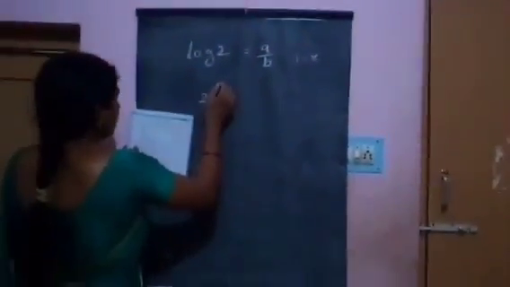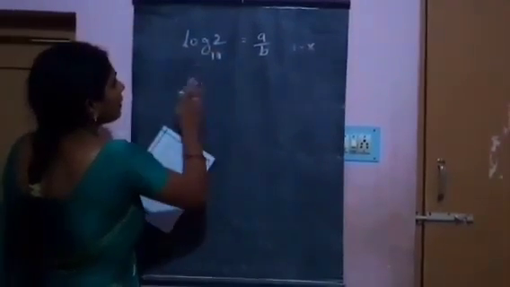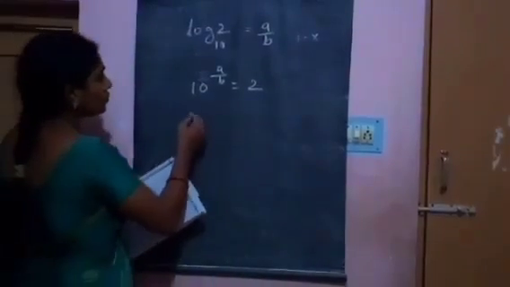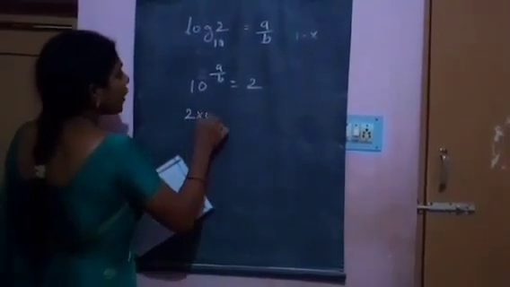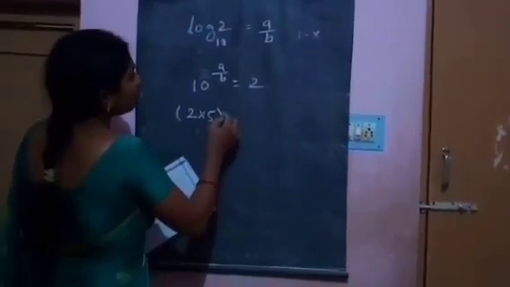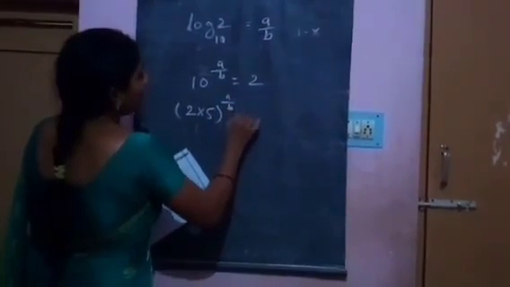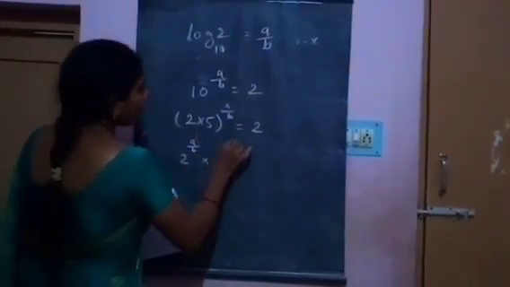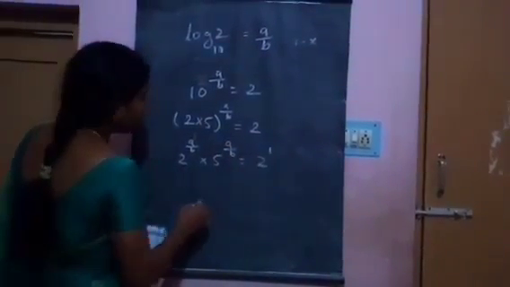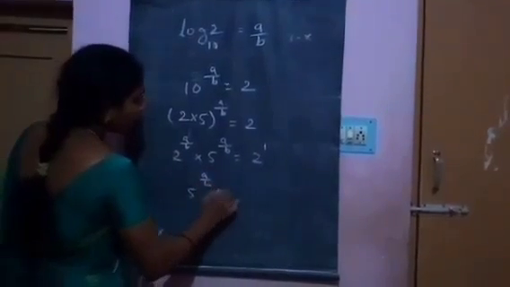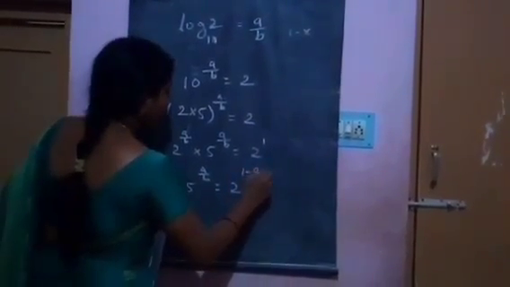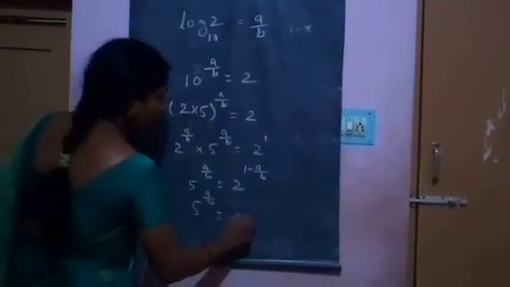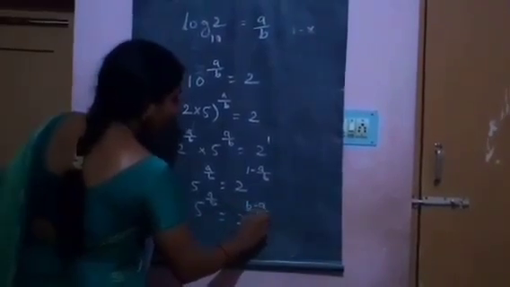2 power base 10: 10 power a by b equal to 2. 10 can be written as 2 into 5. (2 into 5) power a by b equal to 2. 2 power a by b into 5 power a by b equal to 2 power 1. 5 power a by b equal to 2 power 1 minus a by b. 5 power a by b equal to 2 power (b minus a) by b.